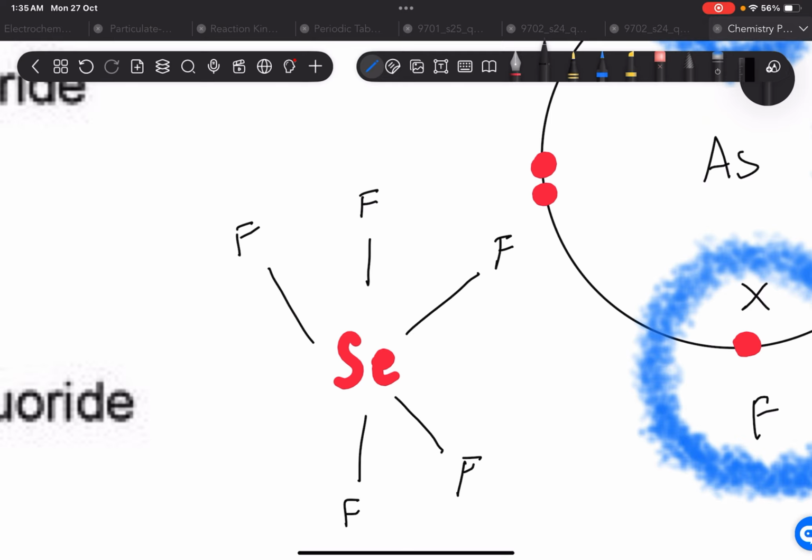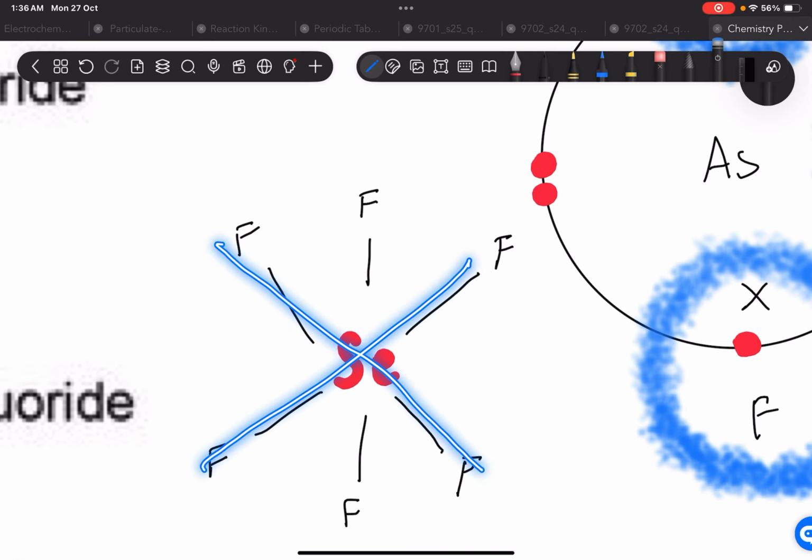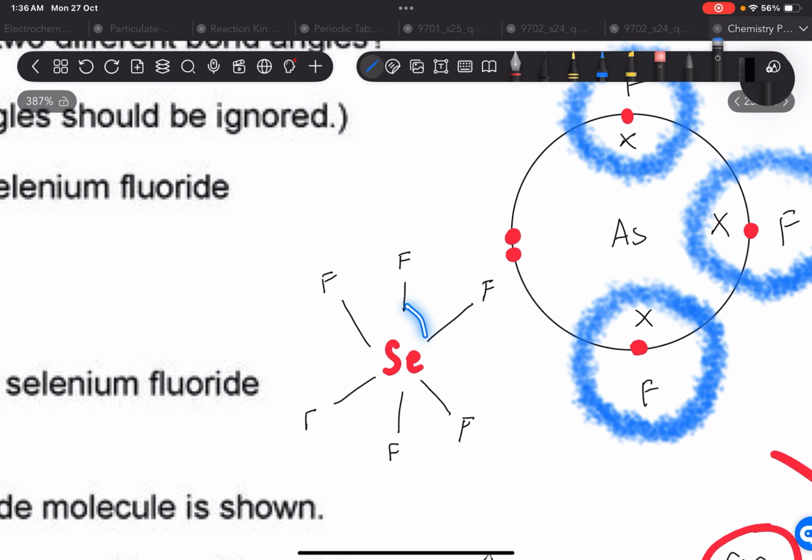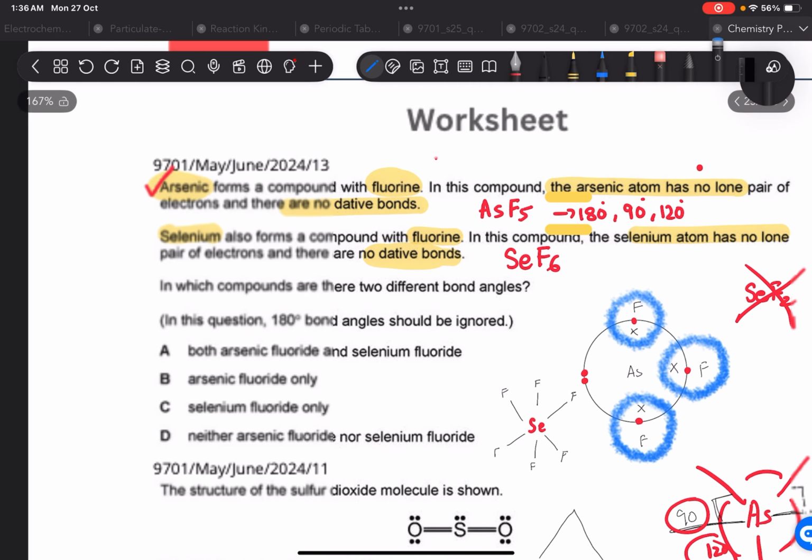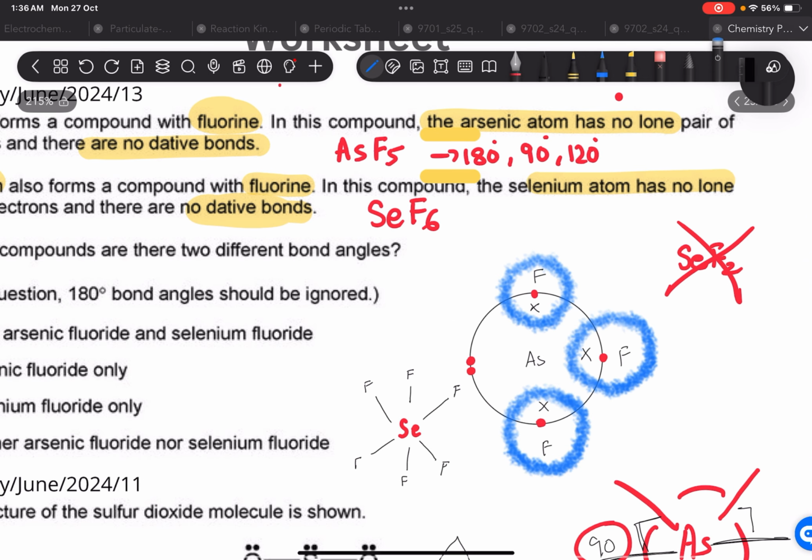Right now over here it might not seem that they're 90, but they're all 90. It's like flat this, and flat this. Just imagine the structure over here is selenium. Imagine it in 3D. So they're going to be all 90, and these two are going to be 180 degrees, and these two are going to be 180, and these two are going to be 180. Otherwise they're all going to be 90 degrees. So selenium fluoride is going to have angle of 180 degrees for sure and 90 degrees.